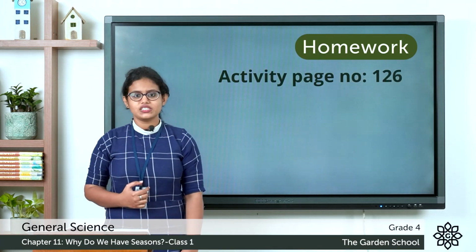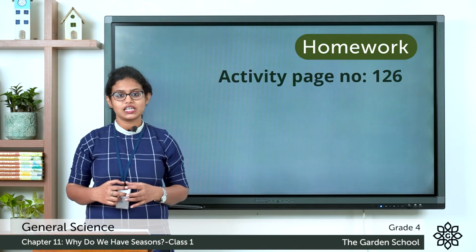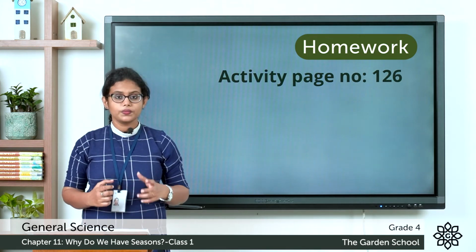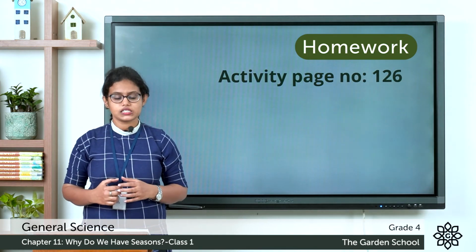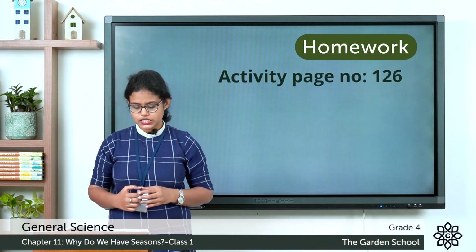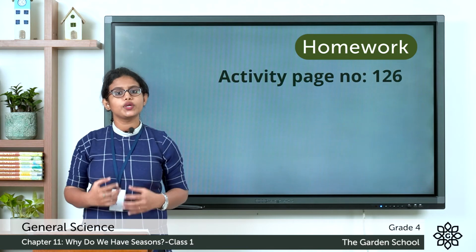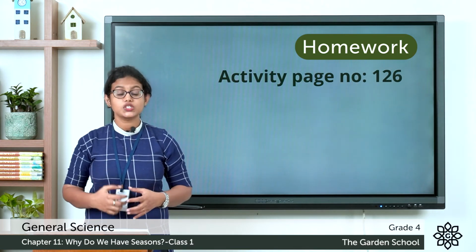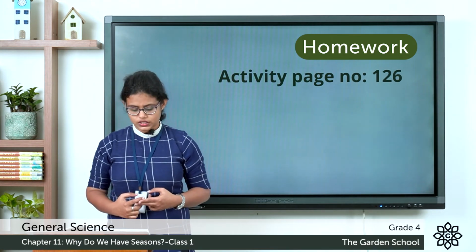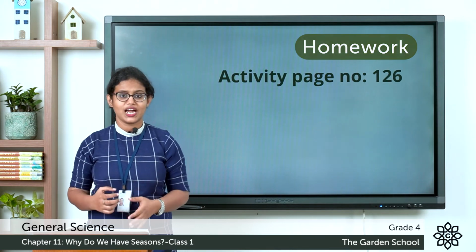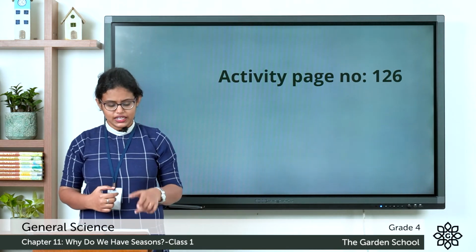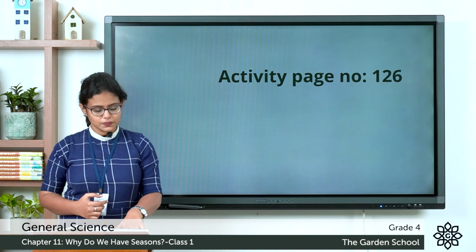So there is an activity on page number 126. The question is, direct rays give more light, slanting rays give less light. So you can try doing this activity. For that you need a card paper and a torch. Then above that there is a question given.